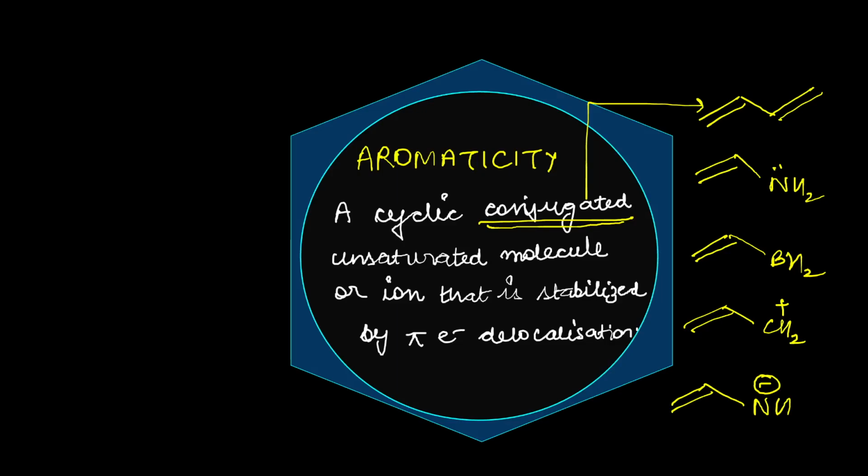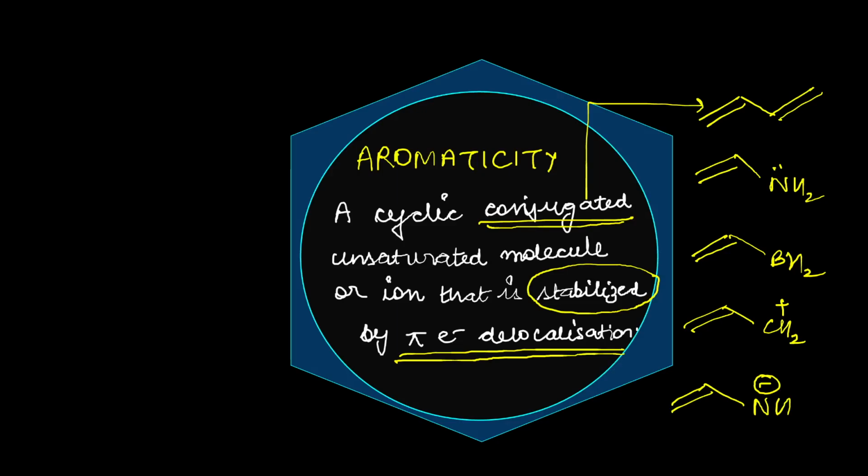So, a cyclic conjugated unsaturated molecule or ion that is stabilized by pi electron delocalization. Now this word itself speaks a lot. Our agenda is to find out which kind of cyclic compounds are stable.